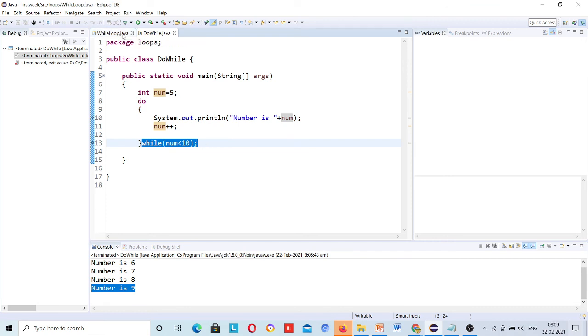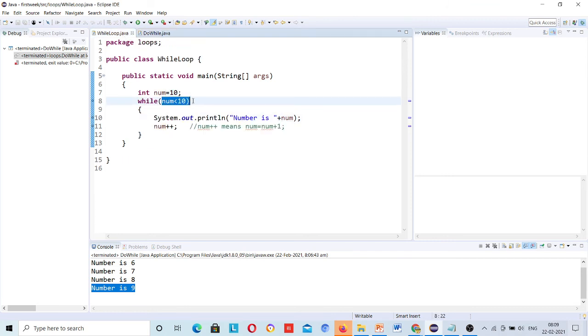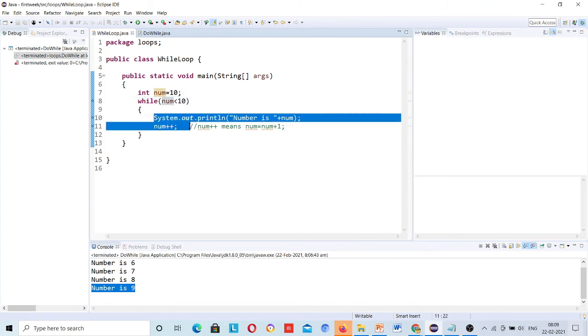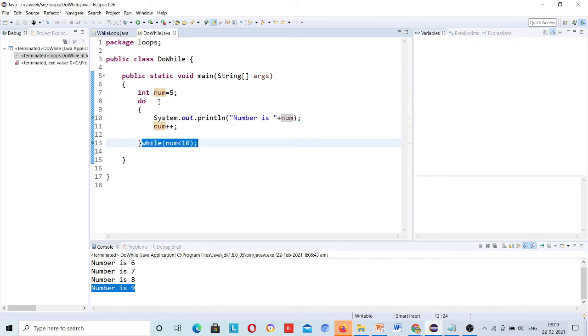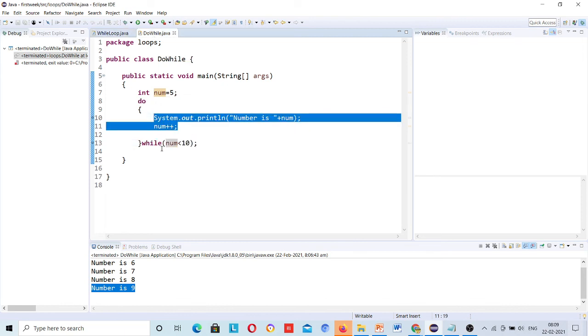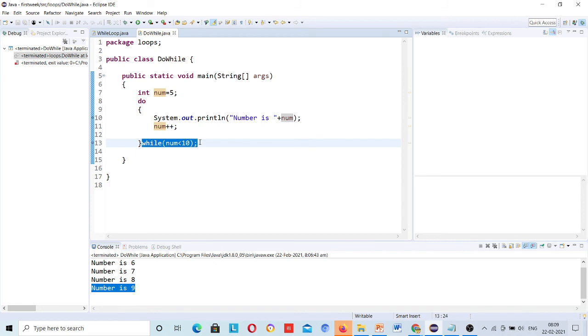But for while loop, the condition check is at the beginning. Okay. So it will check the condition. If the condition is true, then it will enter. But in do while loop, it enters inside the loop first, then it's going to check the condition.